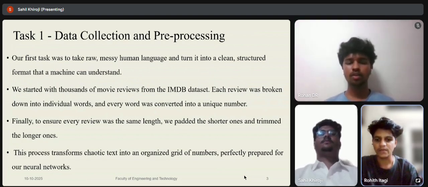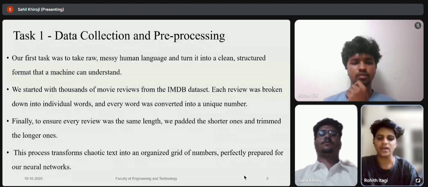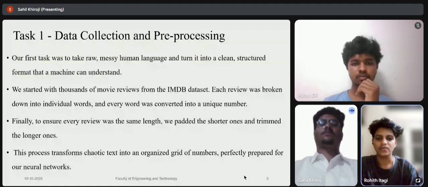To ensure every review was the same length, we padded the shorter ones and trimmed the longer ones. The model needs input of the same size, so if a review was short, we added zeros at the end as padding. If the review was too long, we cut it to a fixed size. This process transforms chaotic text into an organized grid of numbers, perfectly prepared for neural networks. After cleaning, tokenizing, and padding, the messy text becomes a neat table of numbers, a format that CNN and LSTM can understand and use for training.